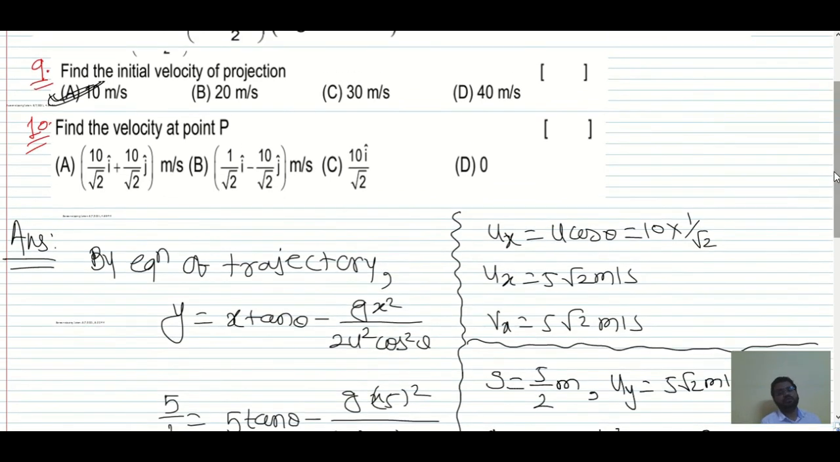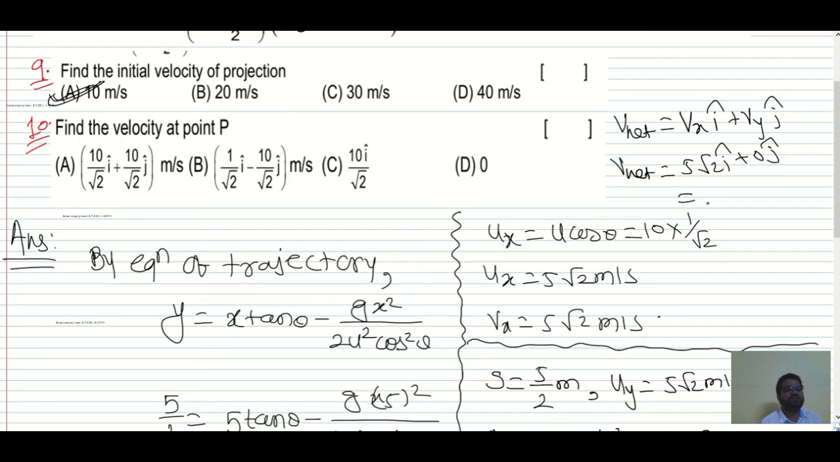Indicates what? It is only the horizontal direction velocity is present, and that is 5 root 2 meter per second in what direction. So v net I'll write over here, which is equal to vx in i hat plus vy in j hat. So v net is equal to, what is vx over here? It is 5 root 2 in i hat, 0 in j hat. So answer for this question is 10 divided by root 2 i hat only. So that is the option C.